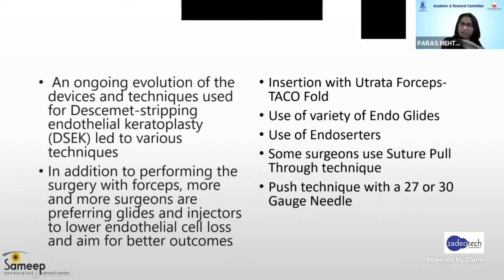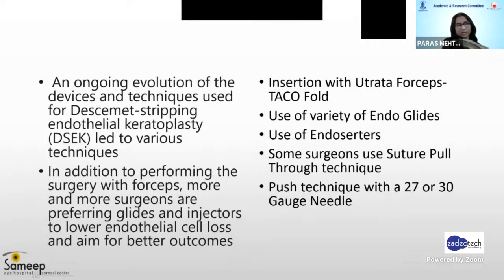Initially, people used various techniques like insertion with Utrata forceps, where the donor disc is folded into a taco fold in the proportion of 60 and 40. 60 is the top side and the 40 is the bottom side, and a thin layer of cohesive viscoelastic is put in between to prevent endothelial cell loss.